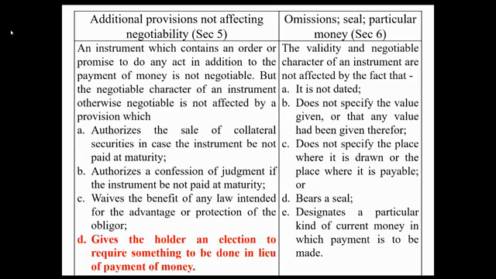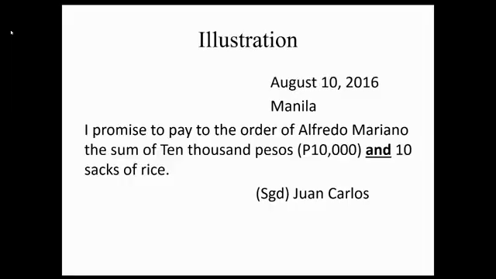Bali, gives the holder an election to require something to be done in lieu of payment of money. Illustration. August 10, 2016, Manila. I promise to pay to the order of Alfredo Mariano the sum of 10,000 pesos and 10 sacks of rice. Since ang ginamit ditong conjunction ay and, automatic non-negotiable siya.